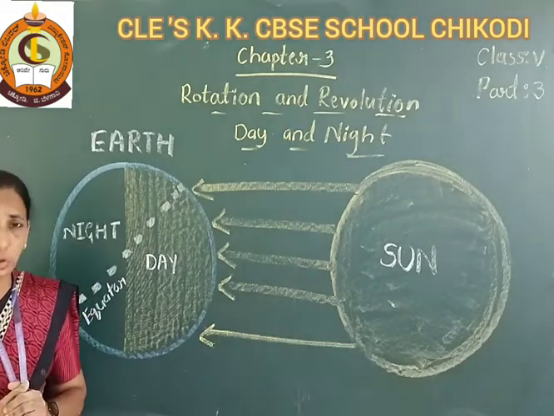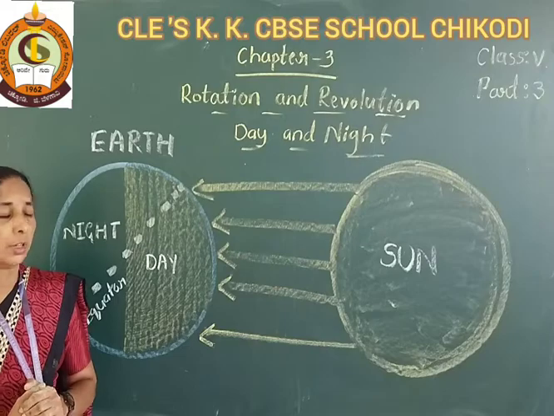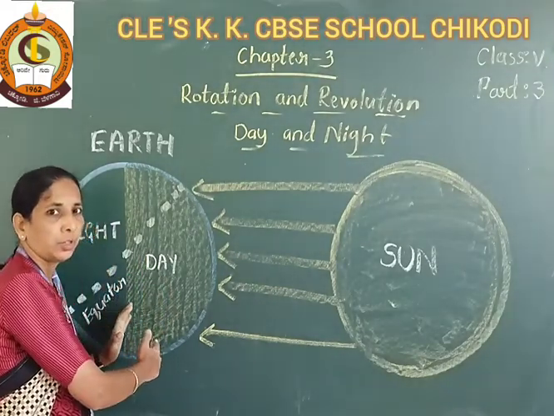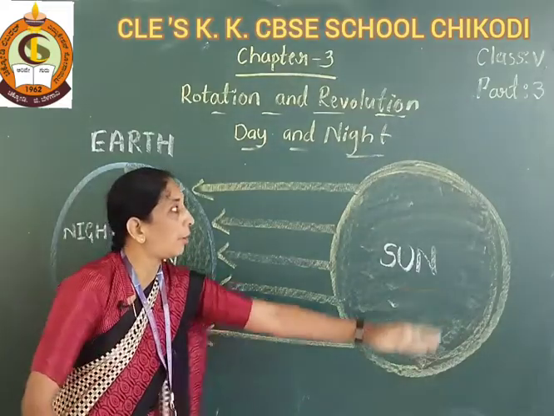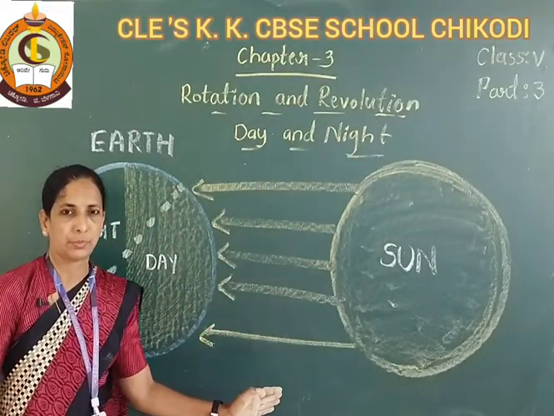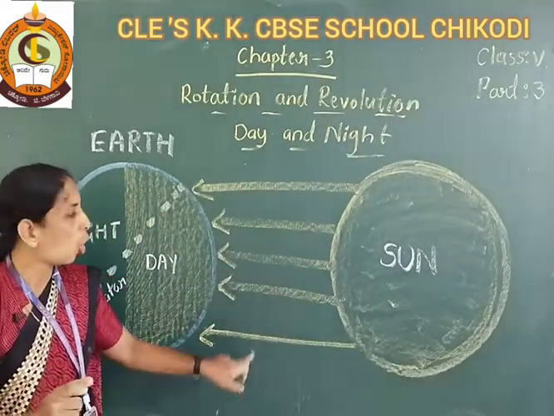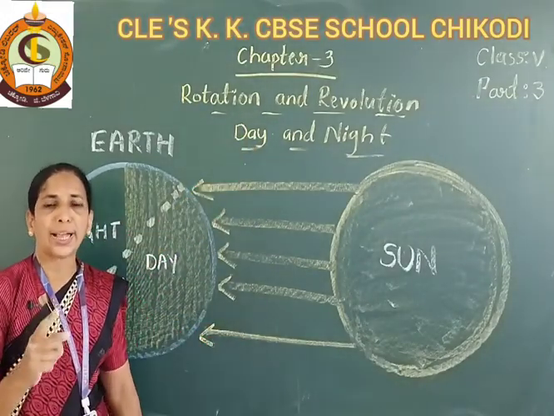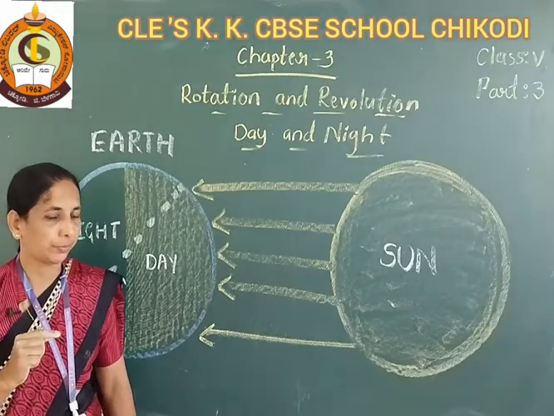And what is revolution? Revolution means the earth orbits around the sun. The earth orbiting around the sun is known as revolution.